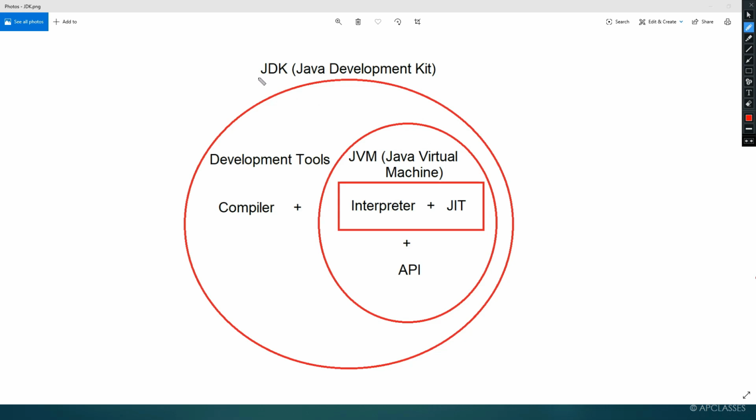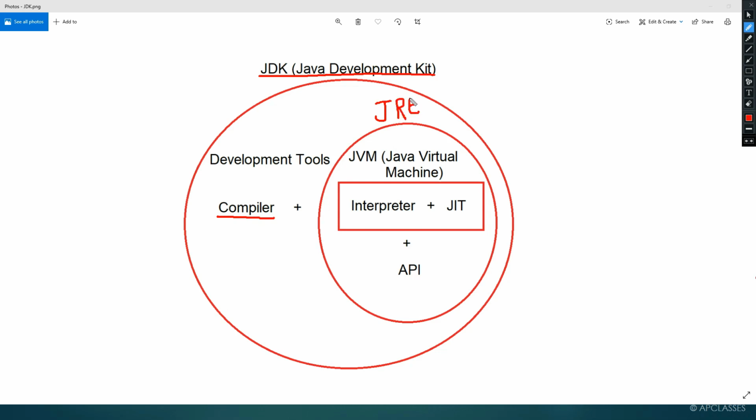Now once you download JDK, that is Java Development Kit, you are ready to write a program, develop a software, and also execute that program. Inside JDK you will find the compiler, and you will also find JRE.